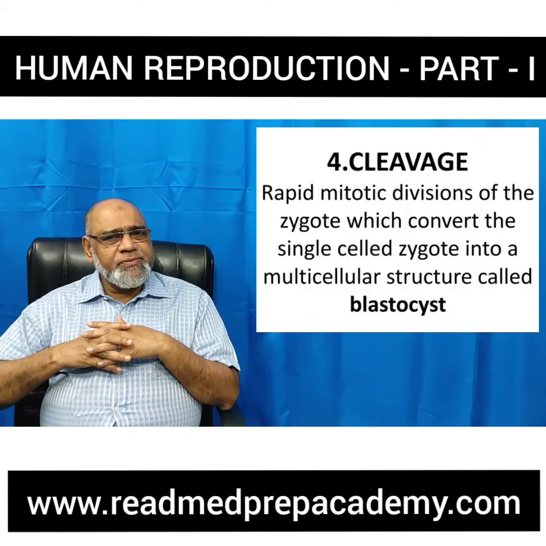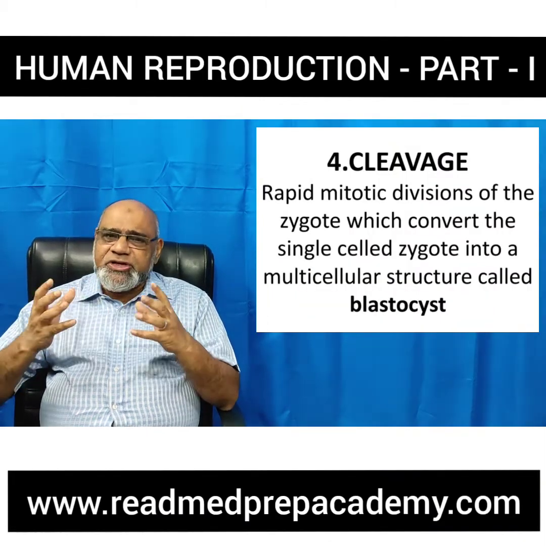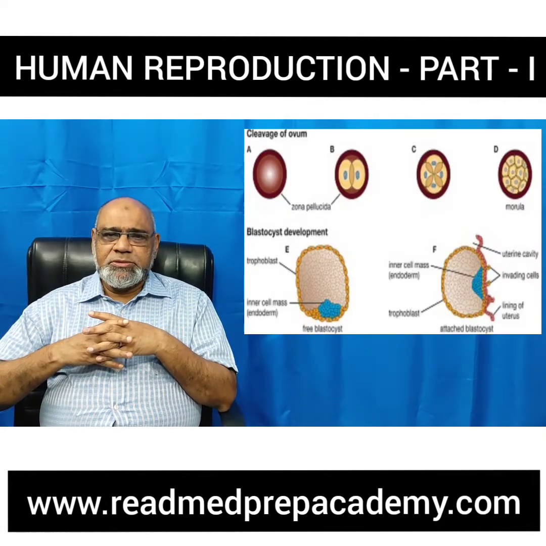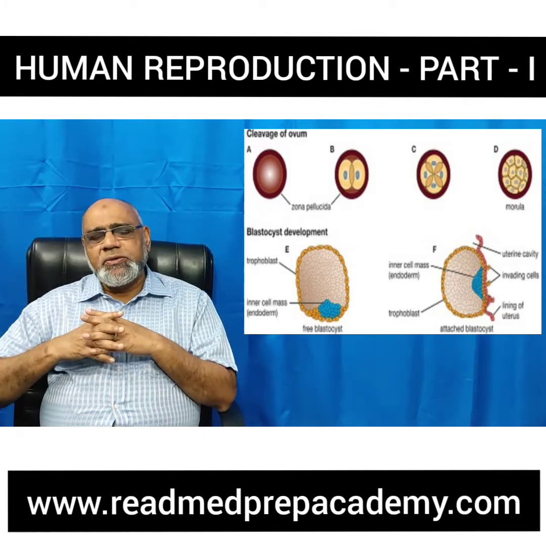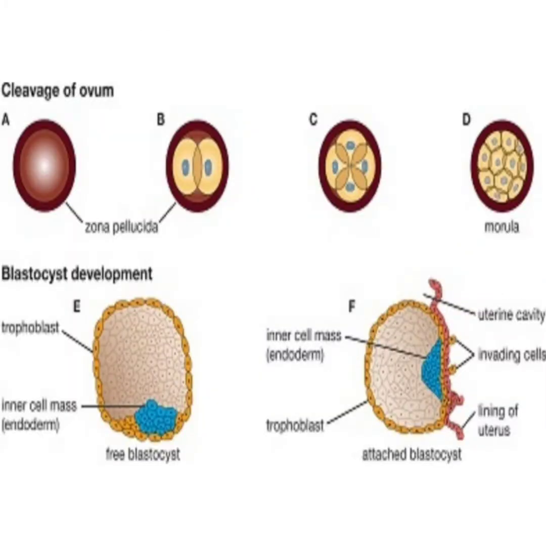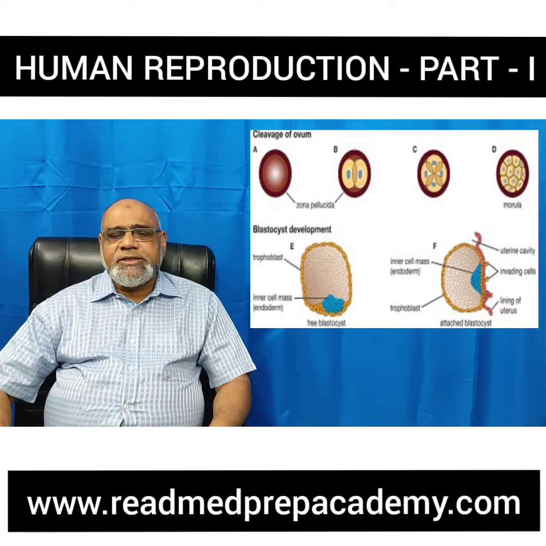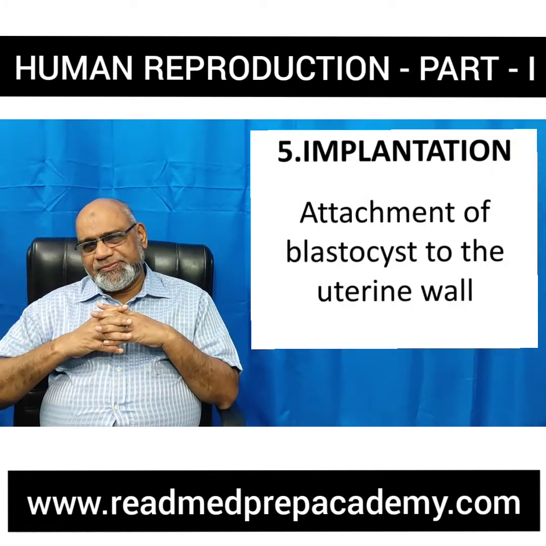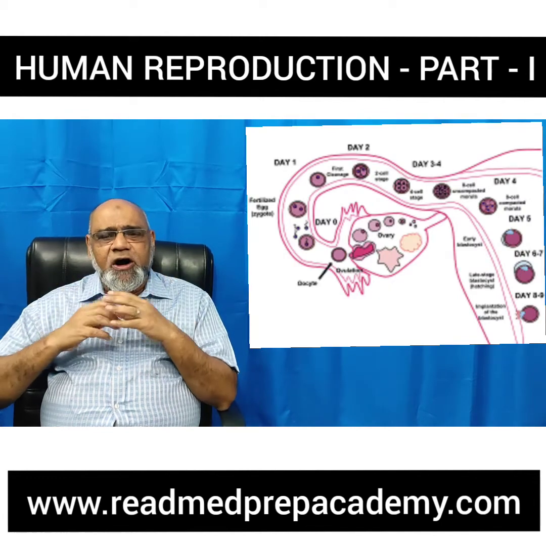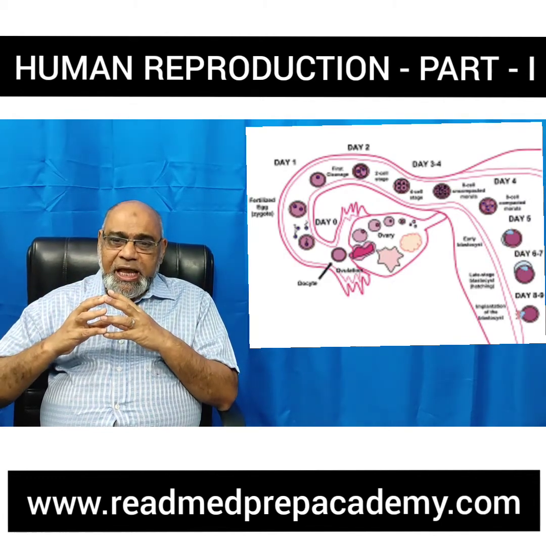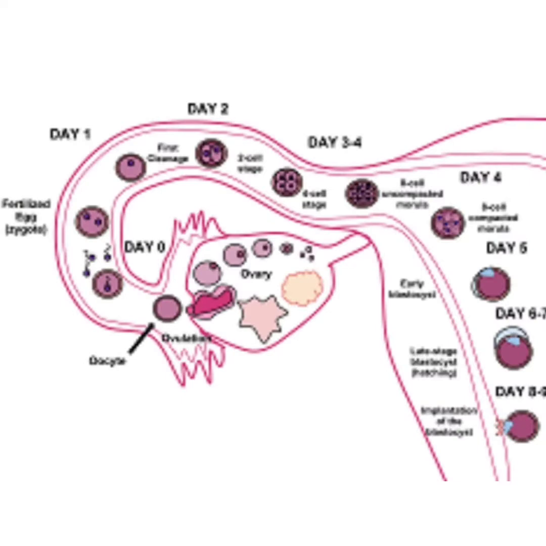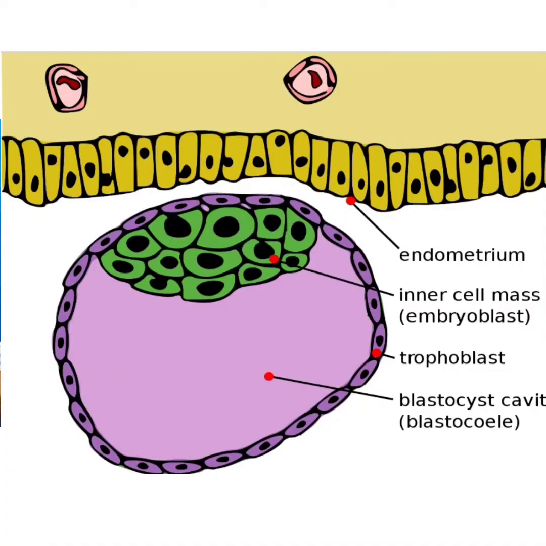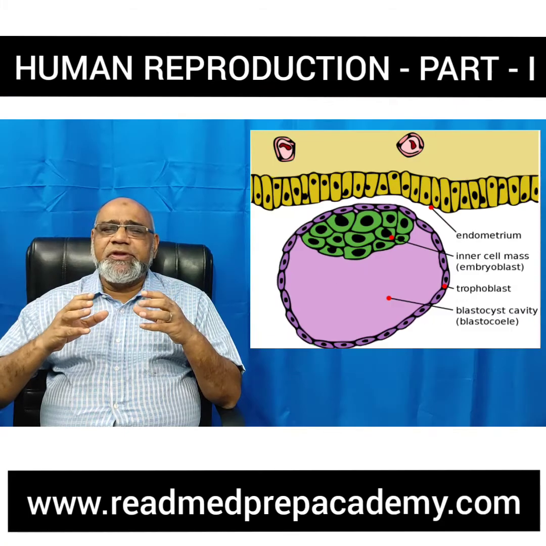What is cleavage? Rapid mitotic divisions that occur after fertilization in the zygote, where the zygote is converted into a multicellular structure. This multicellular structure is called blastocyst. What is implantation? Once the blastocyst is formed, this blastocyst gets implanted into the wall of the uterus. This is necessary for the support and development of the embryo.